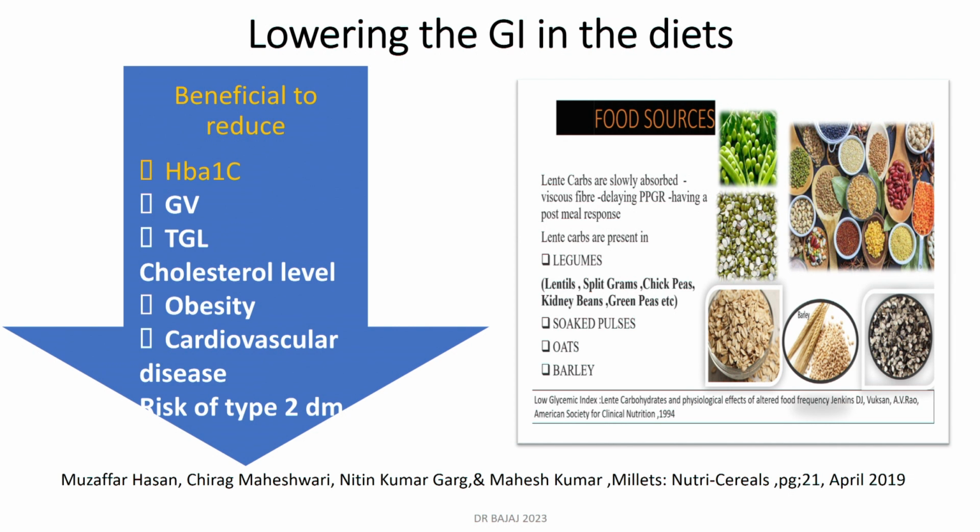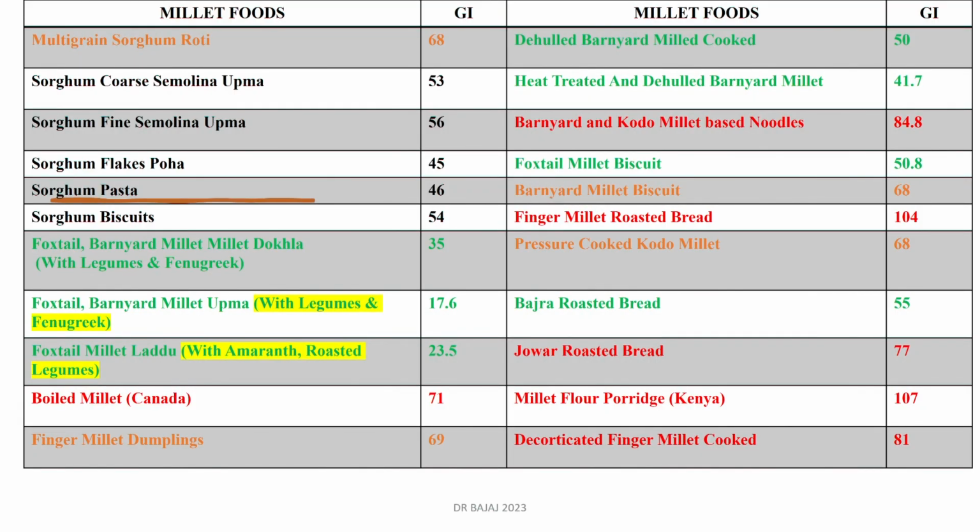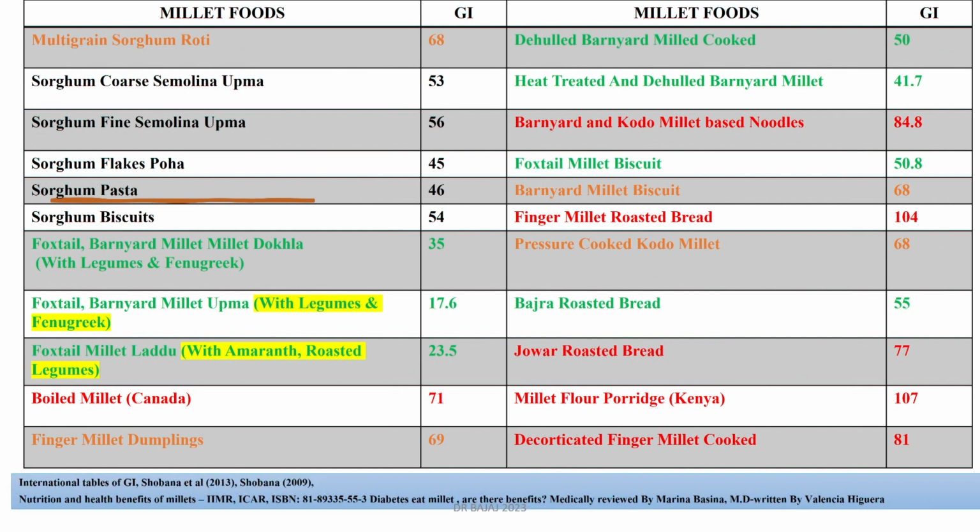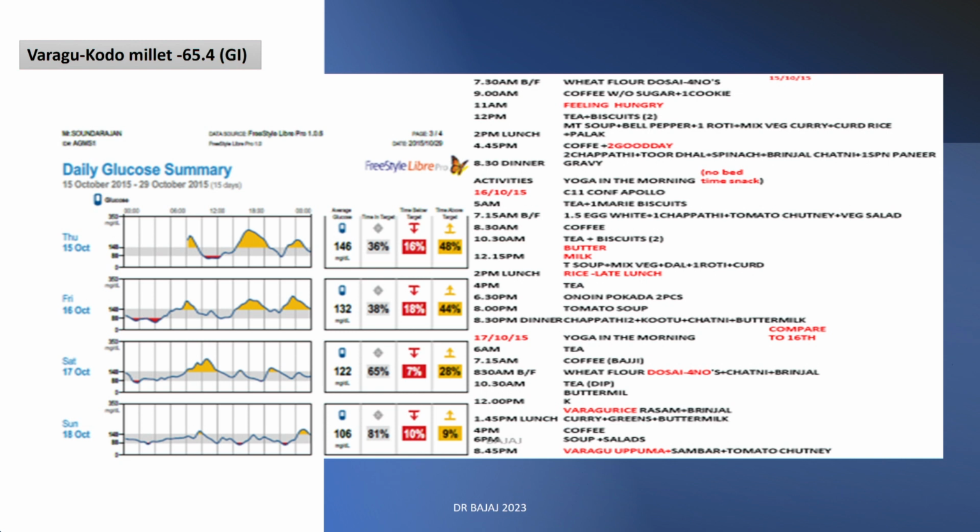Now we all know that we don't only live with HbA1c or a fasting and a postprandial, we are also worried about glycemic variability. So there is some research to tell us that when you add fenugreek seeds or whole grams, which are the lentil carbs, they play a major role in lowering the GI of the millet preparation further down. Now, this was a small AGP which was done in about 2015, wherein I had used varaga for a patient. It so happened that the patient had consumed varaga against white rice and chapati. Though varaga is nothing but kodo millet, which is the highest in GI in the entire list of millets, glycemic variability was much better.